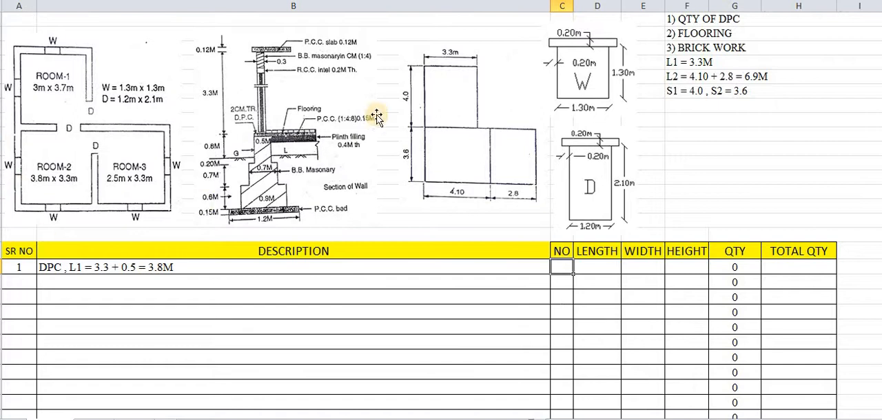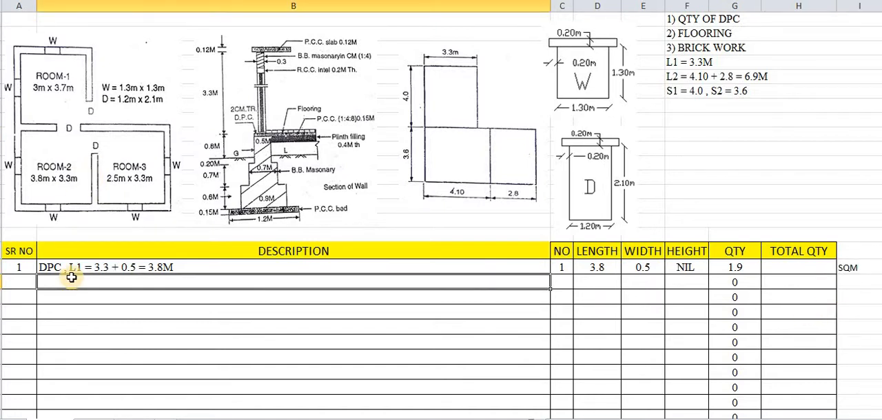How many numbers of L1 has been given? Only one number of L1. So one number of L1, length of L1 is 3.8. Width of that section is 0.5. Width of DPC is 0.5. What about height? It has been measured in square meters, therefore there is no such height. So what is the value? The value is nothing but this multiplied by this multiplied by this. So it comes to 1.19 and it has been measured in square meters.